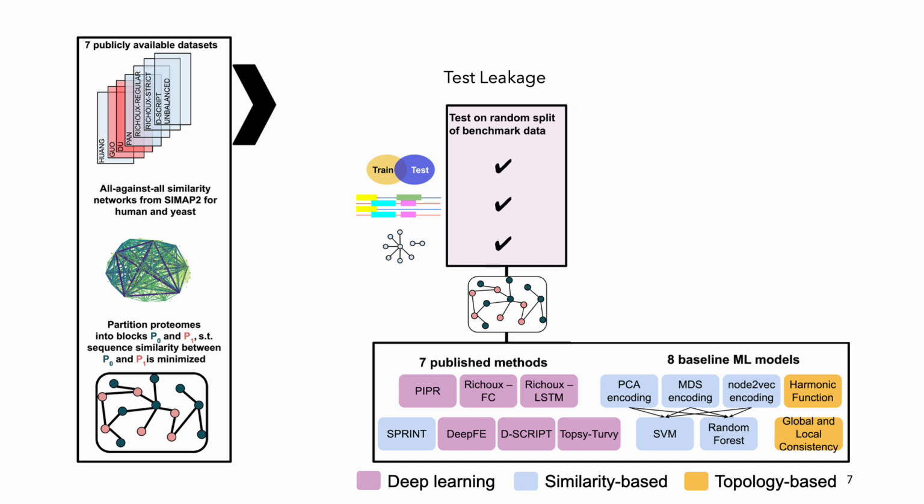For our first test, we split the input network randomly, which is the standard procedure used for evaluating state-of-the-art approaches, and we show that this actually introduces data leakage and causes inflated performance measures. We tested 6 deep learning methods, 1 published similarity-based method, SPRINT, 3 similarity-based baseline models, and 2 topology-based baseline models.